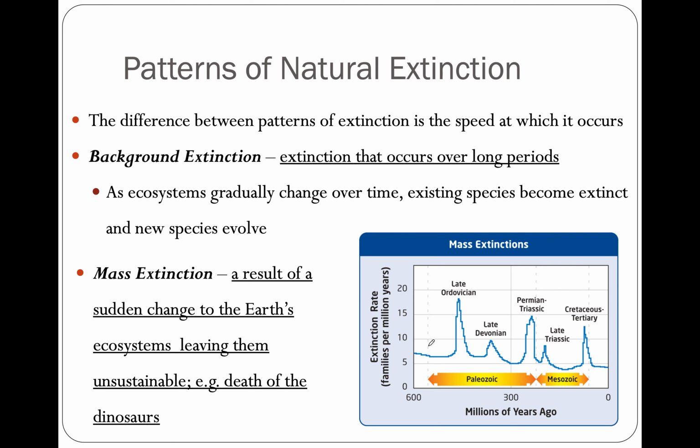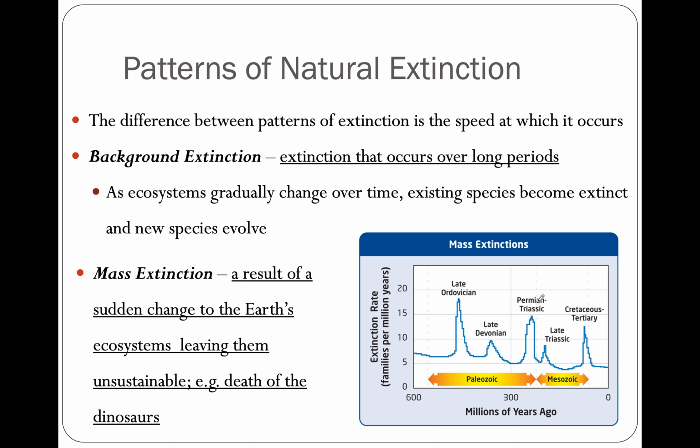Extinction rate is measured in families per million years. This graph shows millions of years ago, starting at 600 million years ago, with the extinction rate as a rough idea. There's what's called the Paleozoic, a time period which spans basically 300 million years, which is crazy. There are two big peaks.